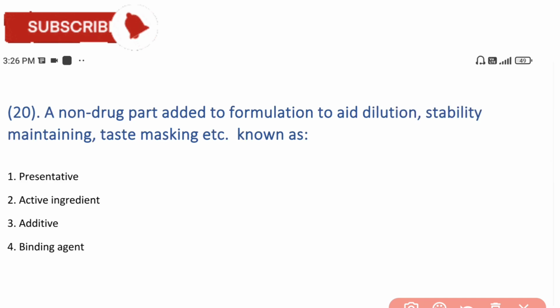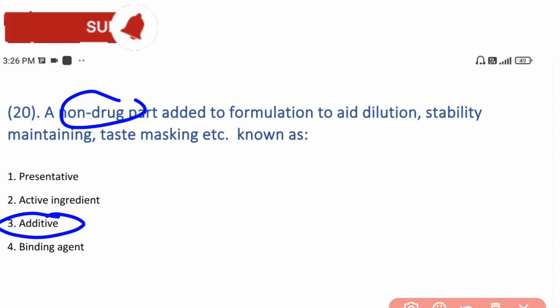Next is: a non-drug part added to a formulation to aid dilution, stability, taste masking, etc. is known as. In this question, we are talking about the non-drug part that provides flavor or taste to a medicine. That is called an additive. So additive means something added to the medicine to provide a flavor or to maintain the stability of the medicine.